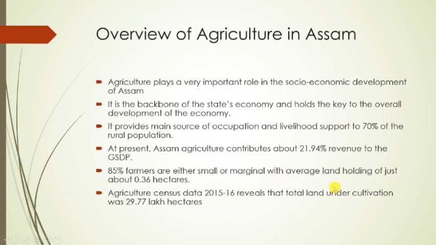Basically, they are from the poor section and have less land holding. And the next one is that the agriculture census data for 2015-16 reveals that the total land under cultivation was 29.77 lakh hectares.